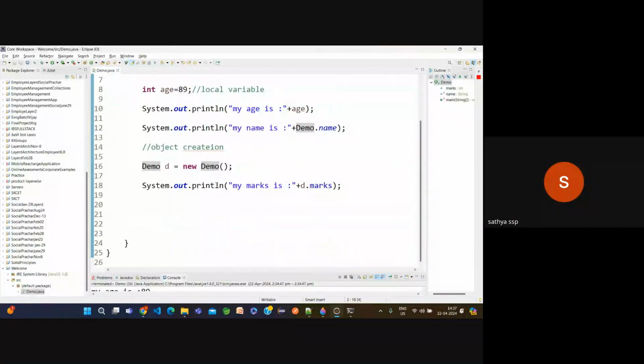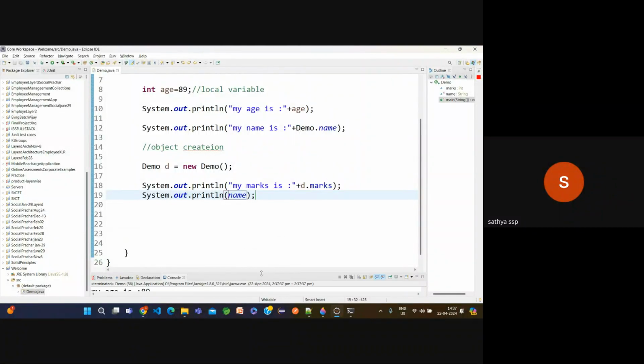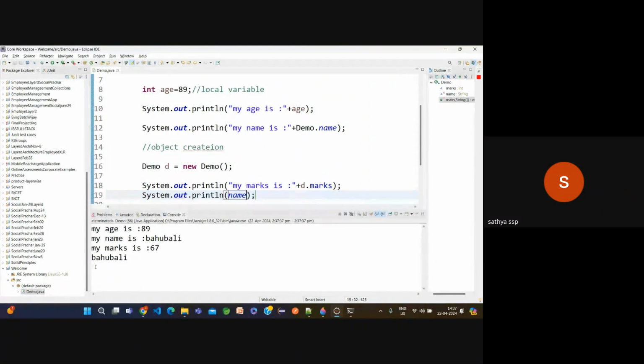Basically, look, without using the class name also I can print, but it's not mandated to print like that. It's not like a rule or a fundamental. Others can understand. That's why, without using the class name also I can print name here. Right click, run as Java application. I can print it, but we cannot use it like that.